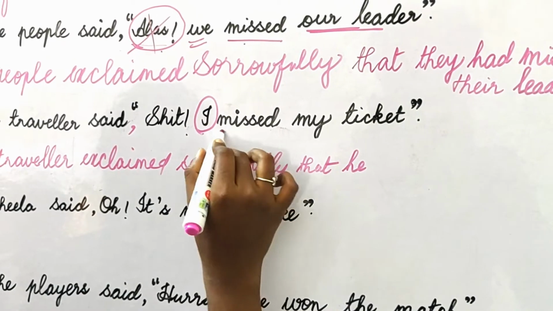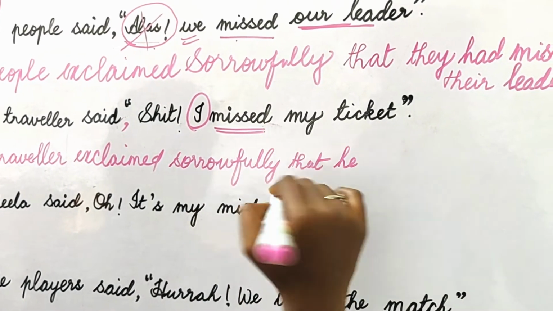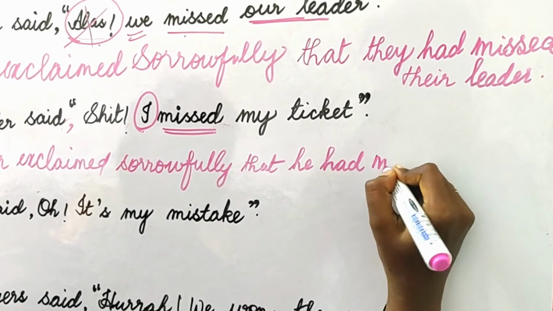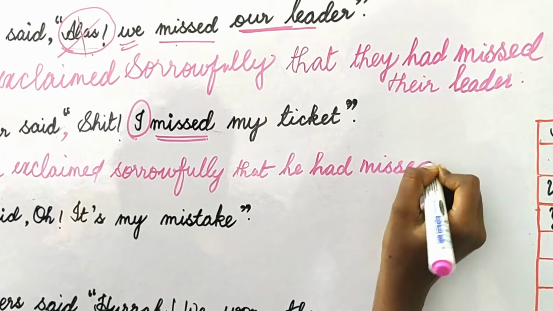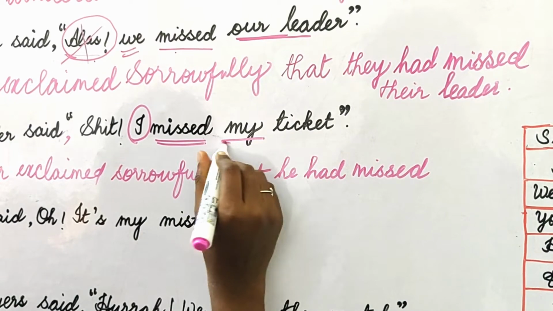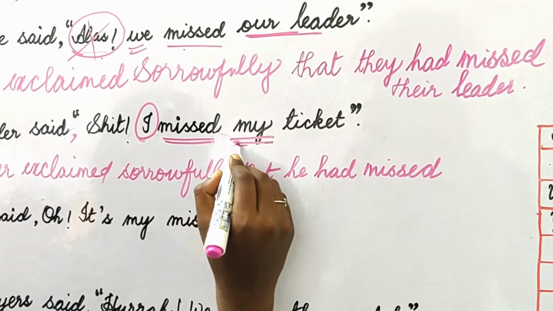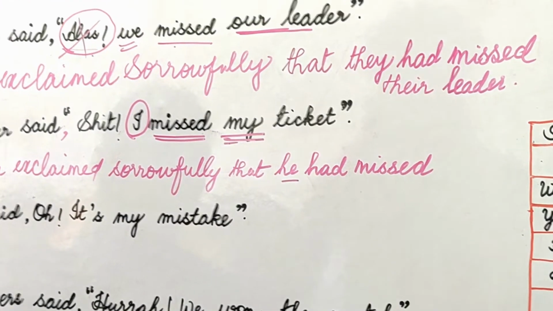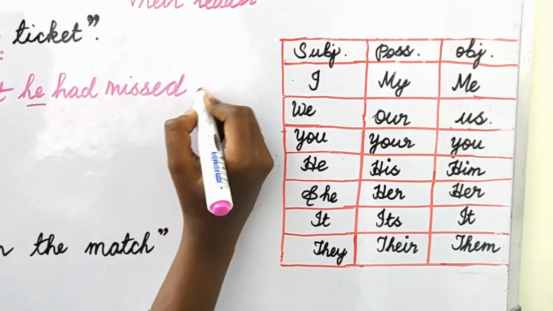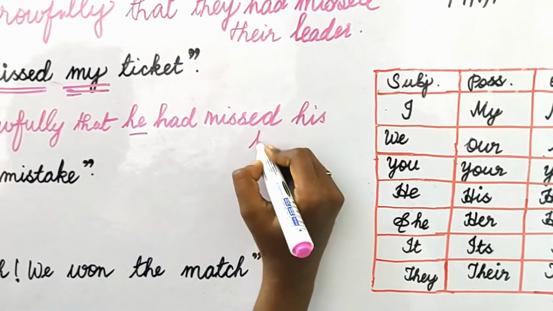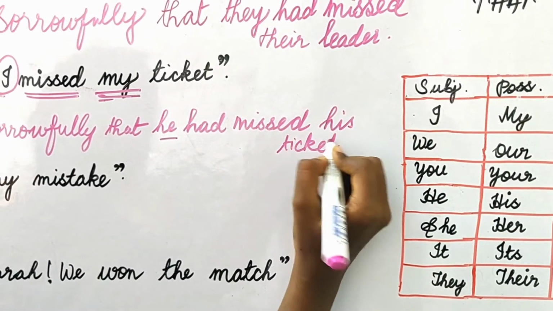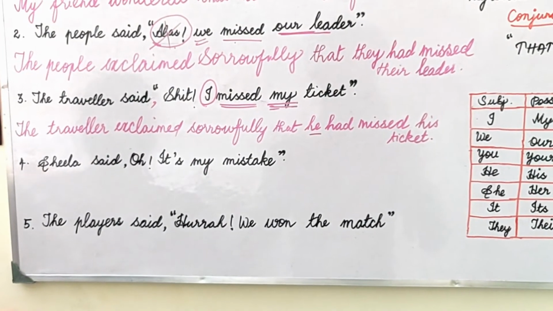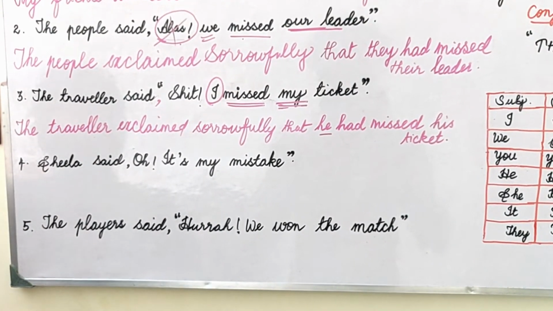That he, again missed, past tense, change that into perfect. That he had missed. Whose ticket? Answering it answers the question whose ticket. Okay. So he, possessive case, is his. He had missed his ticket. So read it once again. The traveler exclaimed sorrowfully that he had missed his ticket.